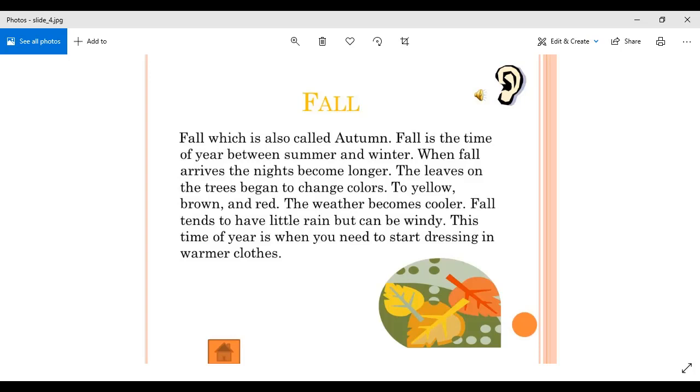Fall tends to have little rain but can be windy. Why is it windy? Because during that time the leaves fall from the trees, right? And this time of year is when you need to start dressing in warmer clothes. We start wearing warmer clothes. We start from a little warmer clothes.